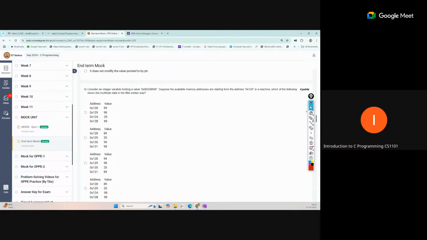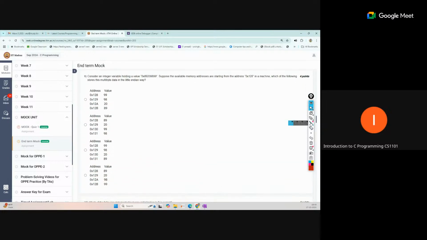This is endianness, which we have already discussed. Consider an integer variable holding this value, and we can write the same thing like this, with the least significant byte. Suppose the available memory location starts at 128. Which of the following is little endian? The least significant value will be stored at the smallest memory location.